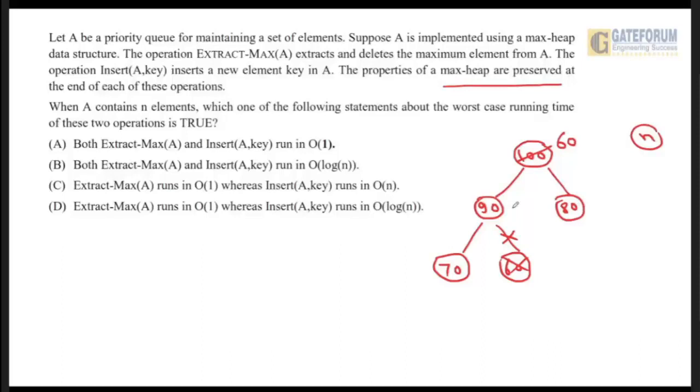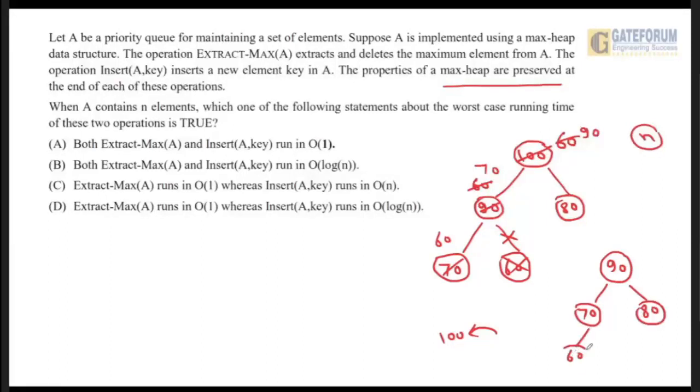You can see that both 90 and 80 are greater than 60, but which value is greater? 90. So here 90 will come and 60 will go down. Again 70 is greater than 60, so 70 will come up and 60 will go down. So after performing extract max, 100 will be returned and deleted, and the resulting heap will be 90, 70, 80 and 60. You can see this is a max heap.